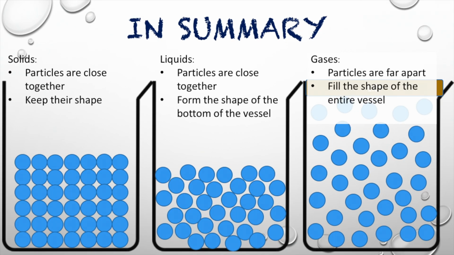So in summary, solids have particles that are close together, and they also keep their shape. Liquids have particles that are also close together, yet they are free enough to form the shape of the bottom of the vessel they are kept in. Gases, on the other hand, have particles that are far apart, and they will fill the shape of the entire vessel that they are kept in.